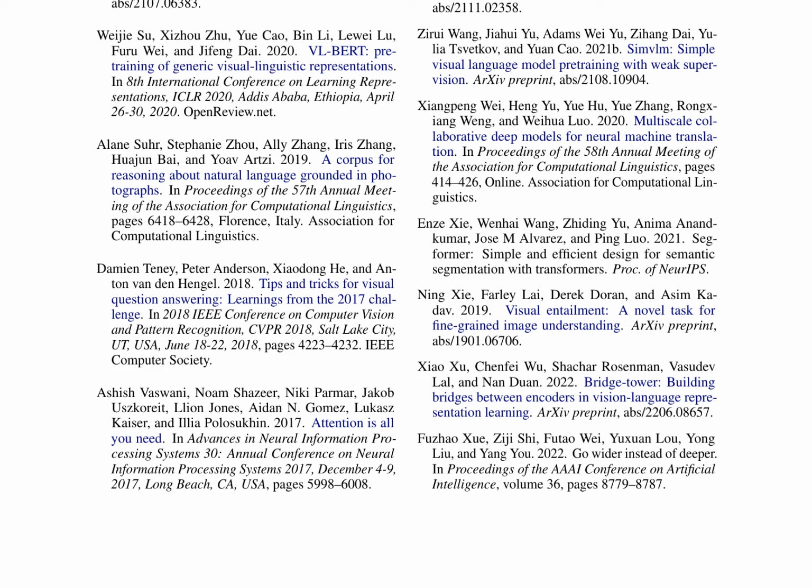VL-BERT uses a multi-layered transformer architecture with a novel fusion layer to combine visual and linguistic inputs, pre-trained on a large dataset of image-text pairs using a masked language modeling objective and an image-text alignment objective. The authors demonstrate VL-BERT's effectiveness on several benchmarks, including visual question answering, image captioning, and visual grounding tasks.